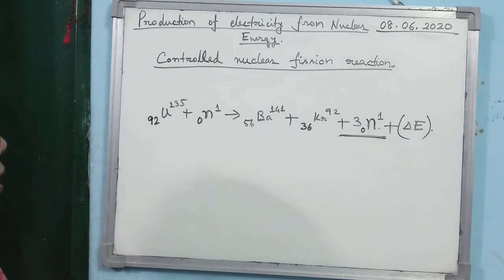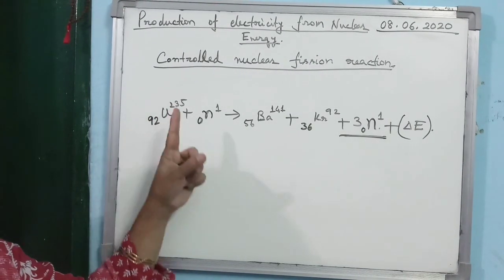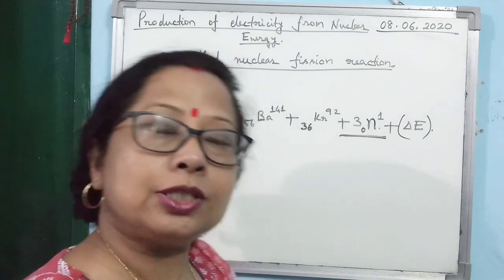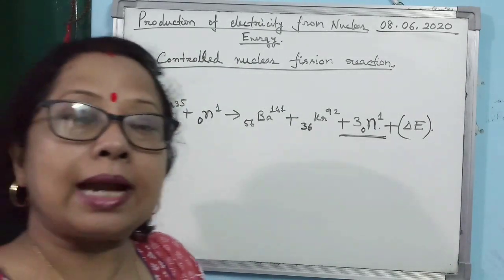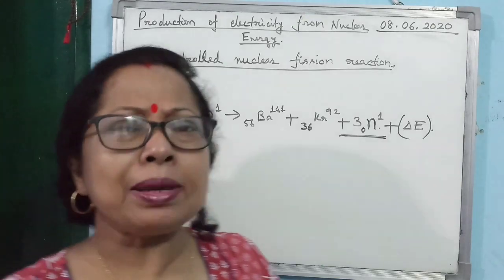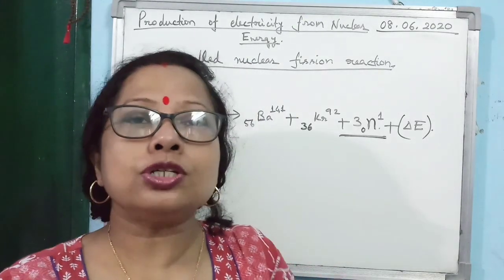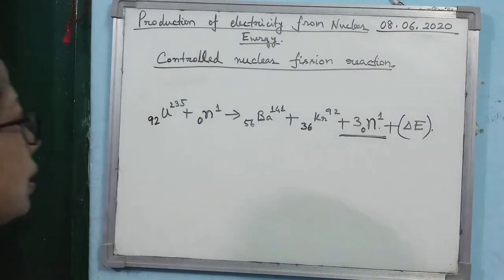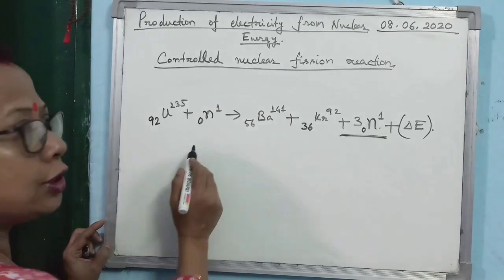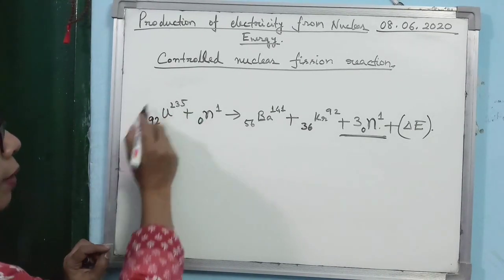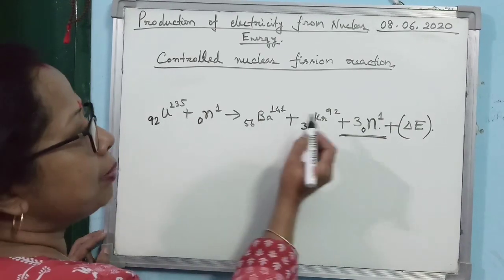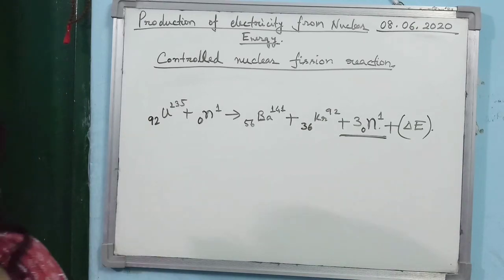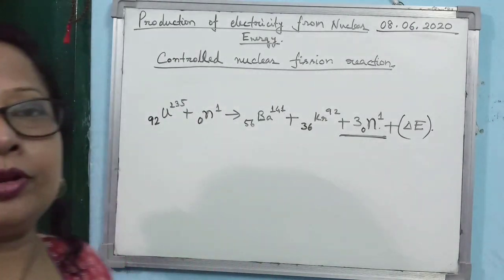I hope it is clear that when uranium-235 is bombarded, the neutron will come with a high speed and collide with the uranium-235. That does not mean, just like a chemical reaction, that you put two substances side by side and they will react. No. In this case, the neutron should move with high speed and collide with uranium-235, then barium, krypton, 3 neutrons and a large amount of energy will be produced. This reaction is known as the fission reaction.